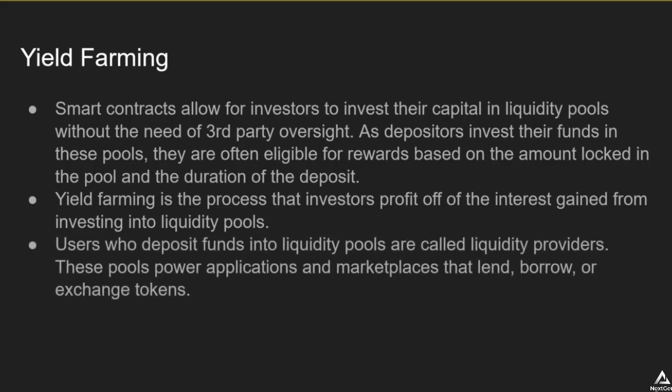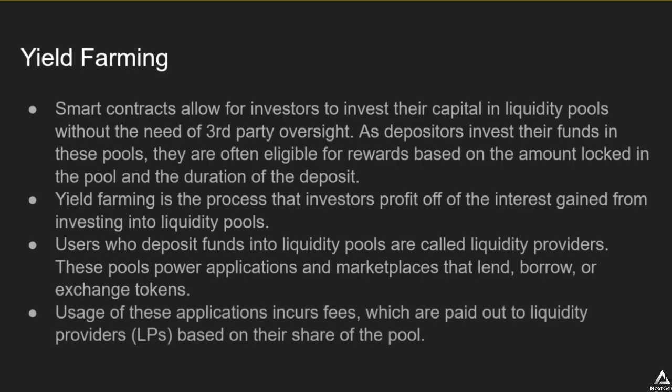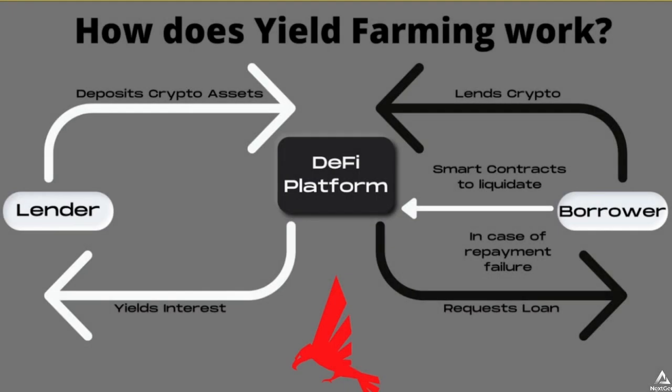Users who deposit funds into liquidity pools are called liquidity providers. Essentially, they're providing liquidity to these funds, or providing capital. These pools power applications and marketplaces that lend, borrow, and even exchange tokens. Usage of these applications incurs fees, which are then paid out to the liquidity providers based on their share of the pool. So here's a visual example of how yield farming works.